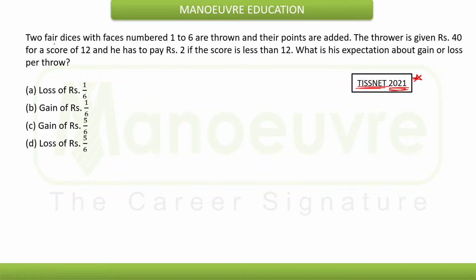Here they are saying two fair dice with faces numbered 1 to 6 are thrown and their points are added. The thrower is given rupees 60 for a score of 12, and has to pay rupees 2 if the score is less than 12.